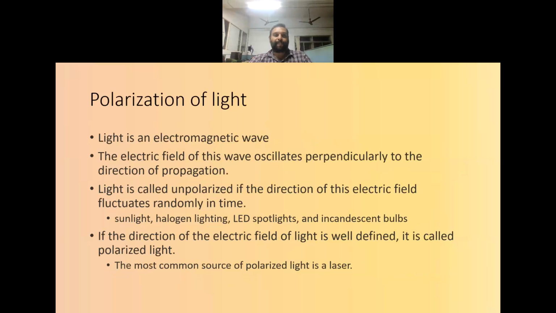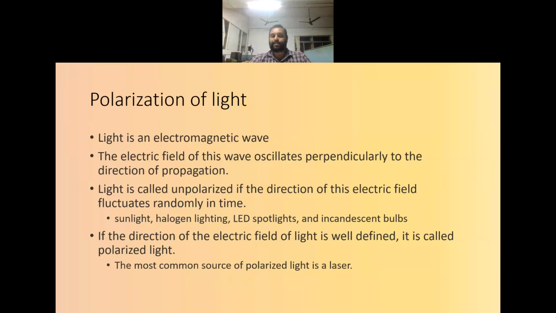Now we will come to the polarization phenomena. Light is considered as an electromagnetic wave. The electric field of this wave oscillates perpendicularly to the direction of propagation. The direction in which the electric field is oscillating is what decides the polarization of that signal. The light is called unpolarized if the direction of this electric field is fluctuating in a random manner. For example, sunlight, halogen lighting, LED spotlights all have an electric field varying in a random direction, so that can be considered unpolarized light.